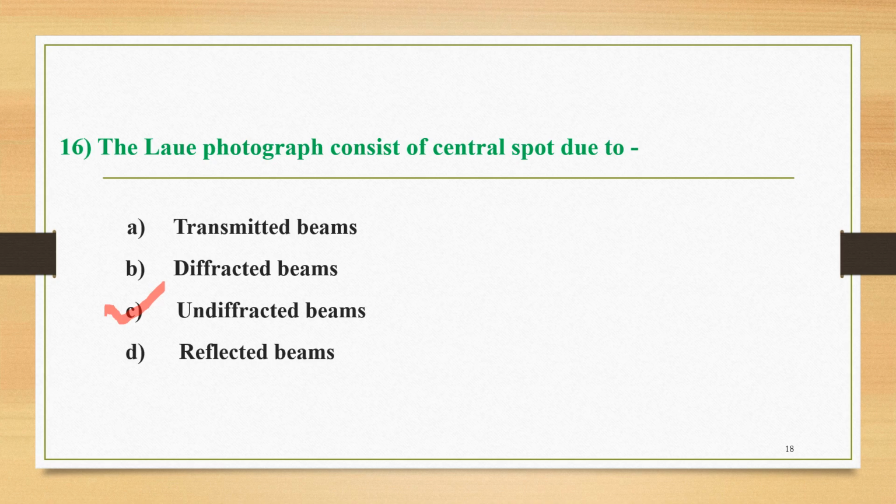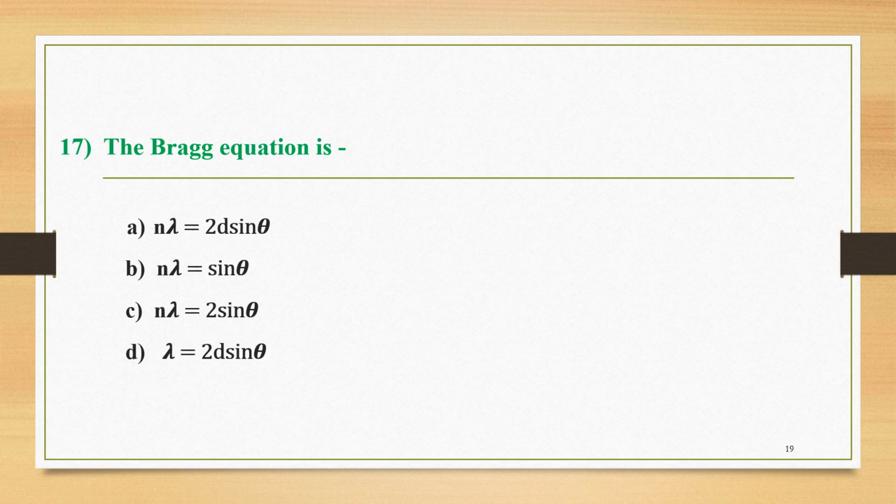The next question, number 17, is here. The Bragg equation is, and the four options are nλ = 2d sin θ, nλ = sin θ, nλ = 2 sin θ, and λ = 2d sin θ. Among these four, the correct option for the Bragg equation is option A, that is, nλ = 2d sin θ.